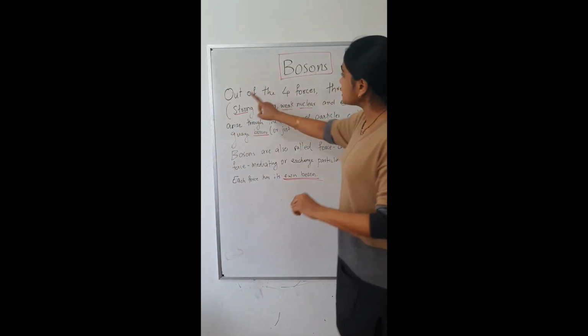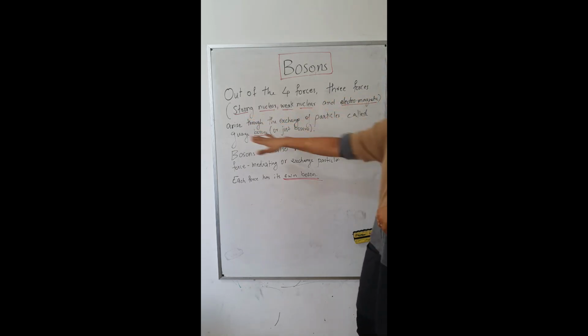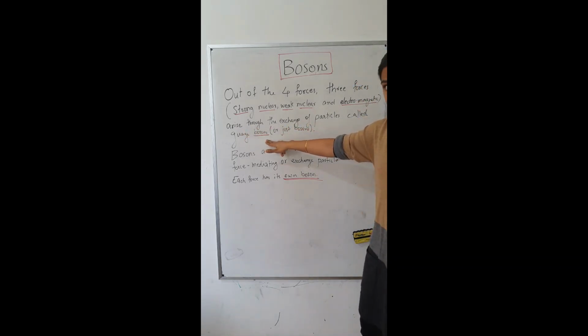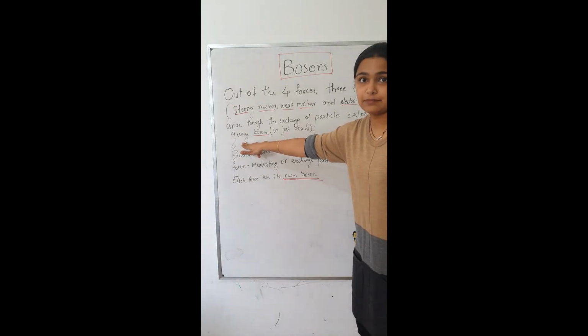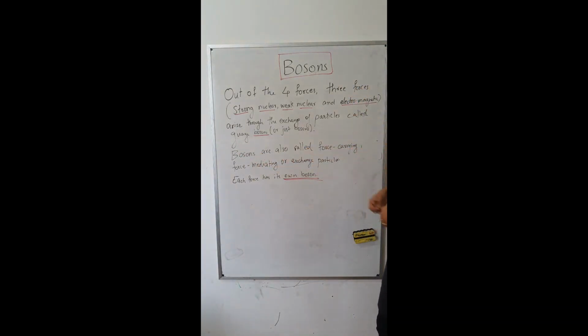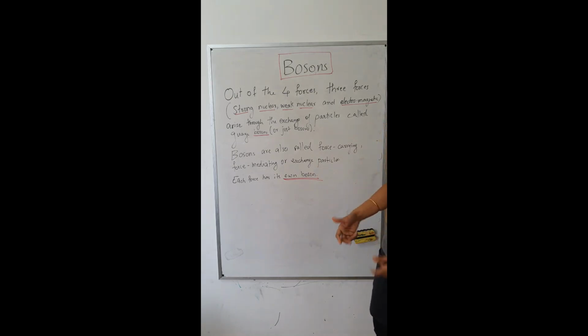Okay, out of the 4 forces, 3 forces, that are strong nuclear, weak nuclear and electromagnetic, arise through the exchange of particles called bosons. As I mentioned, some books name it as gauge bosons. Bosons are also called force carrying, force mediating or exchange particles. Force mediating means force causing.